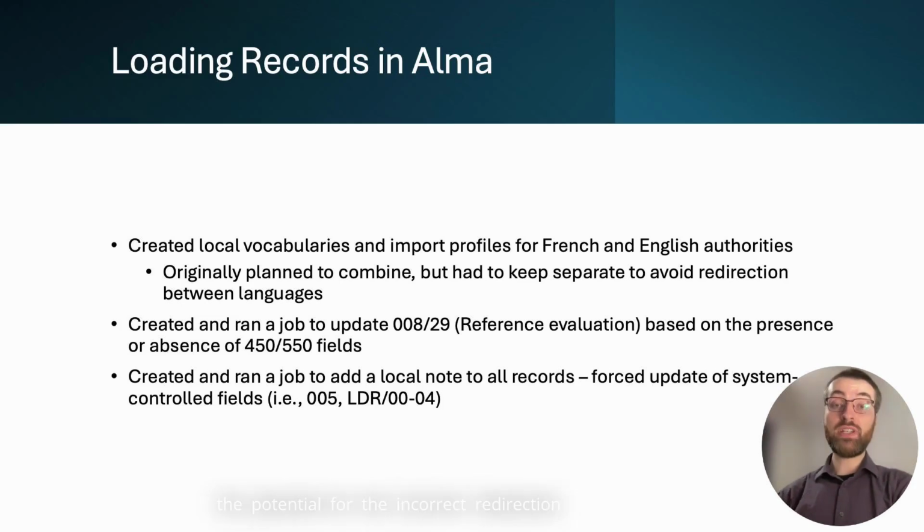Because of the potential for the incorrect redirection of headings between languages, we ended up creating two local vocabularies, GCCST/EN and GCCST/FR. The language codes are shortened from the typical 3 characters due to the limitations of Alma, which caps vocabulary source codes at 8 characters long.